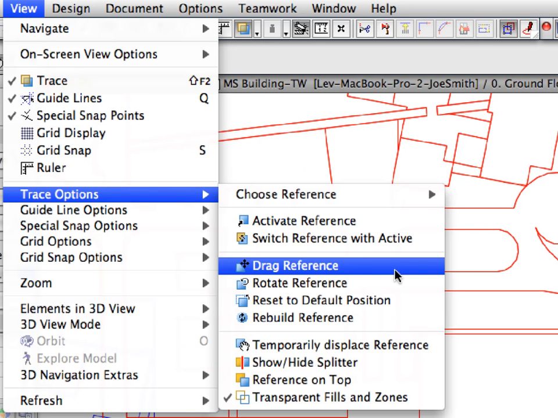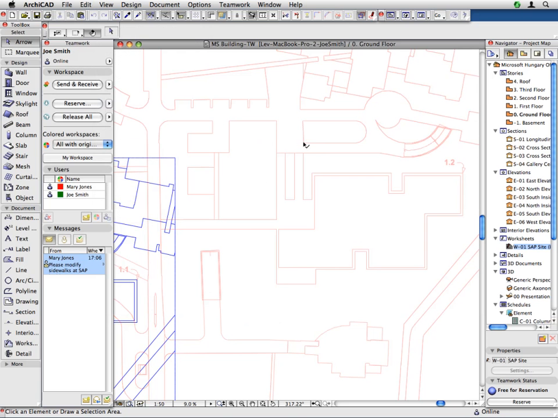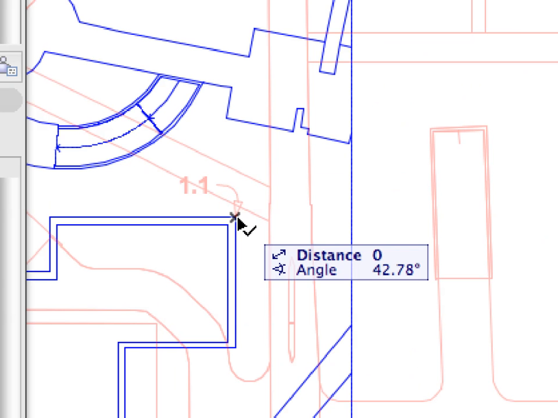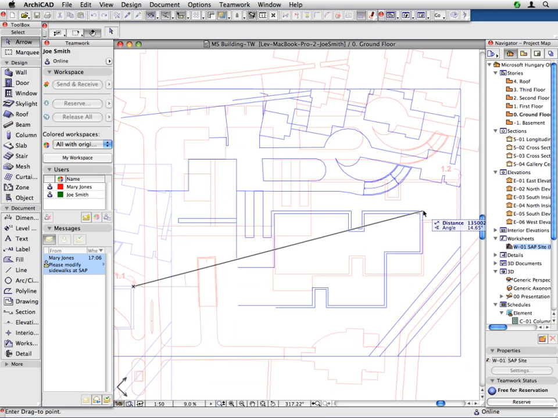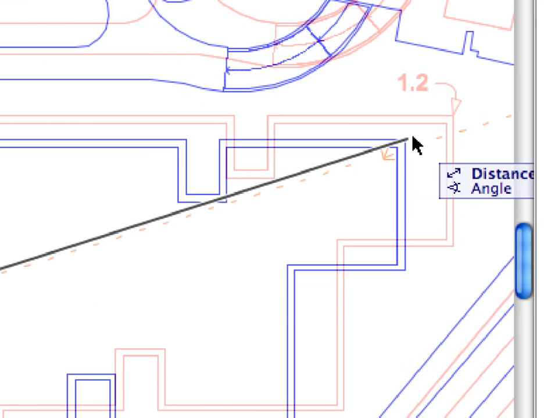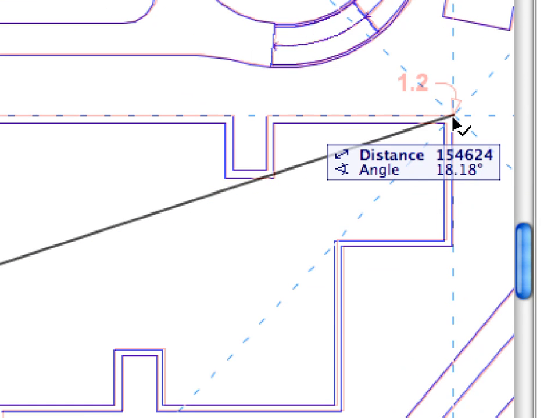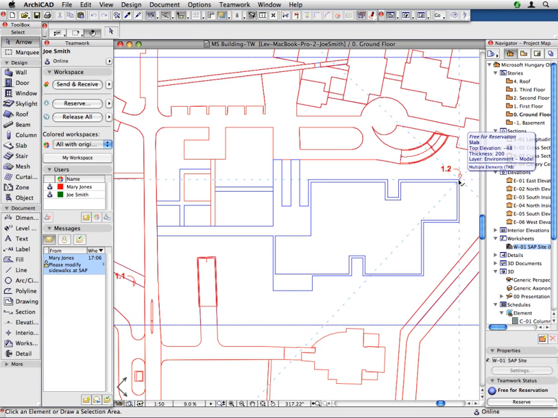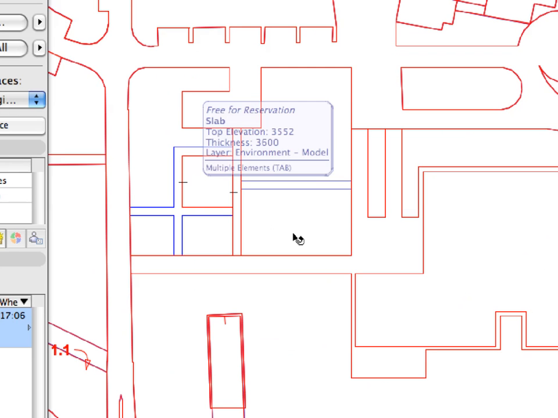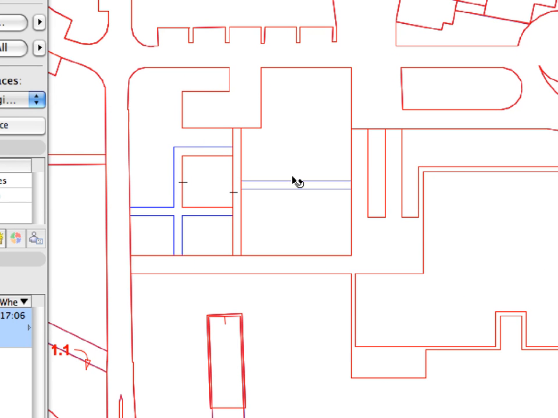Activate the View, Trace Options, Drag Reference menu command. First, click the point of label 1.1 and then the point of label 1.2 to drag the landscape trace reference to match it to the site plan. The landscape reference drawing has now been placed at its correct location and neatly overlaps our site plan drawing. The only lines you see in different colors are those lines in the trace reference which we need to update on our site plan.